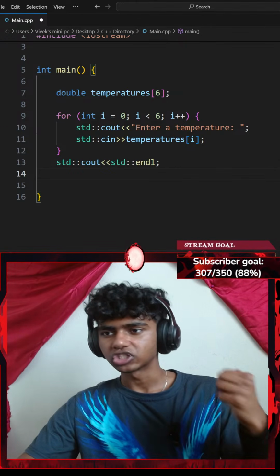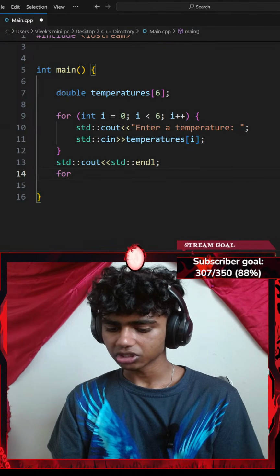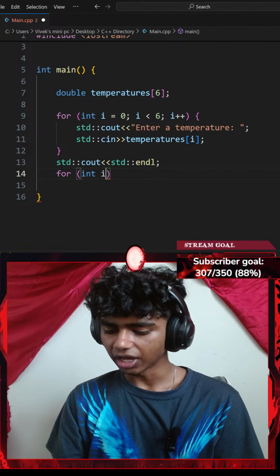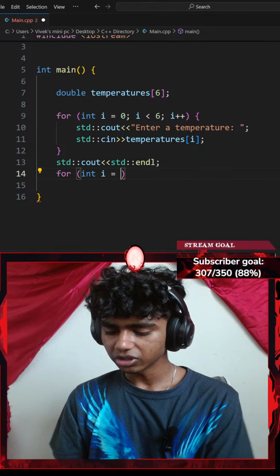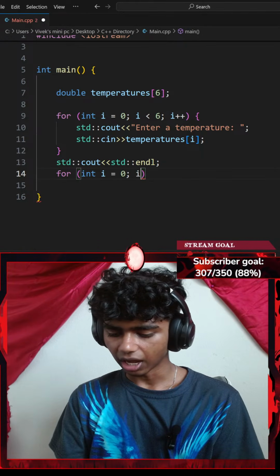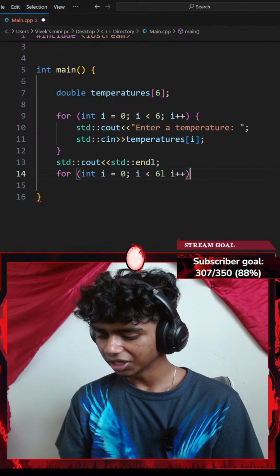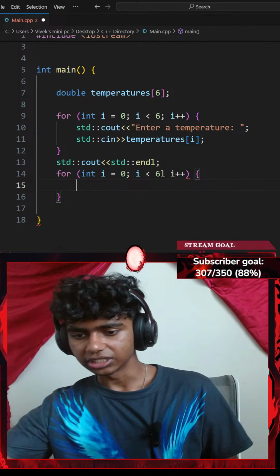Print all the temperatures. So let me go ahead and print all the temperatures. I'll go with a for loop for the integer i, which is equal to 0. While my i is less than 6, I'm going to increment my i by 1. And then I'll go with a pair of curly braces.